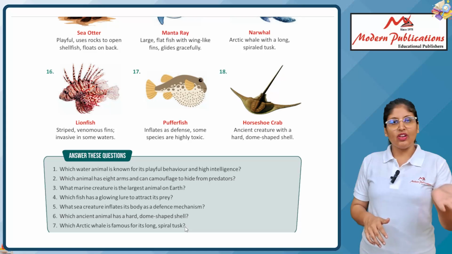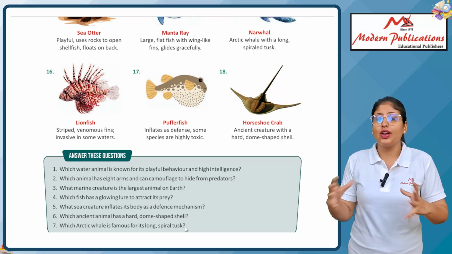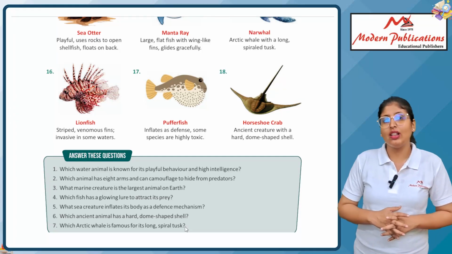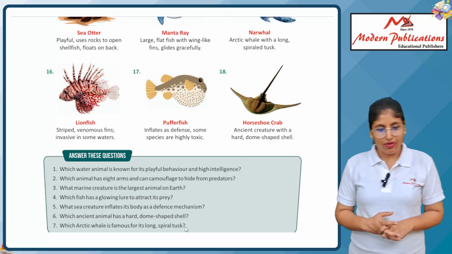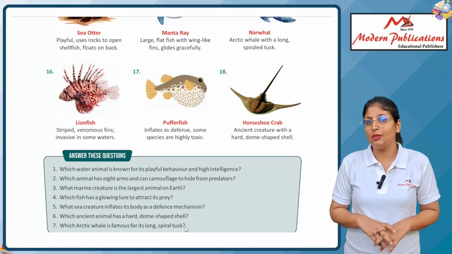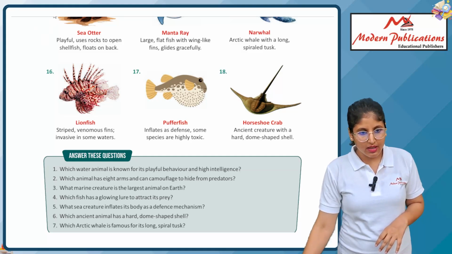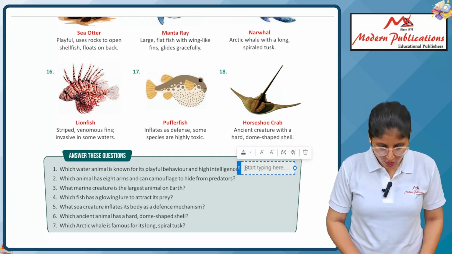Now we already know about the water animals. We will discuss some questions and answers, so you can see how many of you can recall the things clearly. First one is, which water animal is known for its playful behavior and high intelligence? We will write the answer in the given box. Of course, the animal name is dolphin.